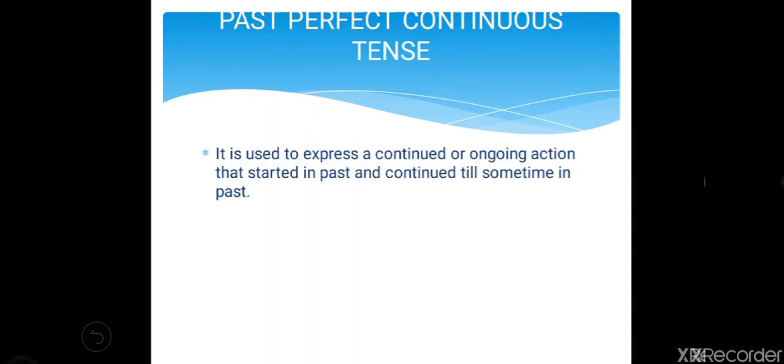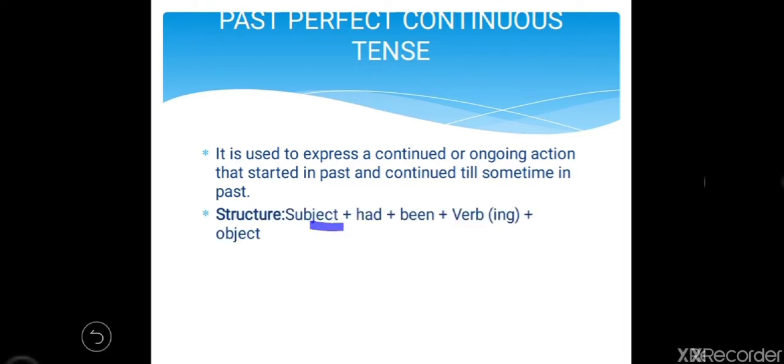Now the last one is past perfect continuous tense. So the past perfect continuous tense is used to express a continued or ongoing action that started in the past and continued till some time in the past. Means recently it has completed and it continued till some time in the past. So the structure will be subject plus had plus been plus V4 and plus object.